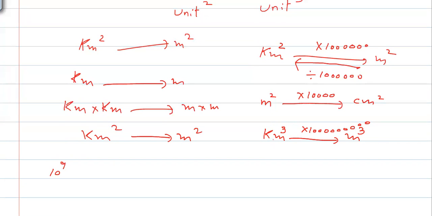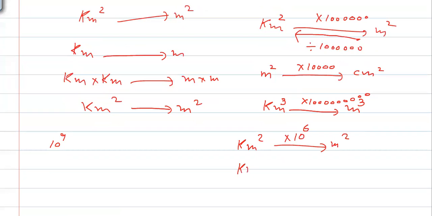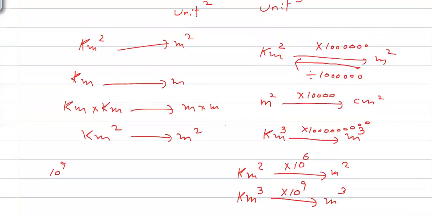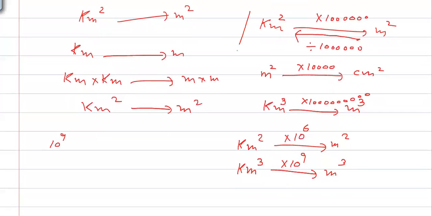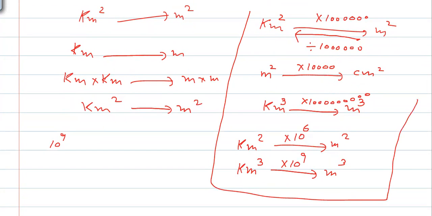So I can make a result for kilometer square to meter square. You can say multiply with 1 million. 1 million, if you write in the standard form, is 10 to the power 6. And if you are converting from kilometer cube into meter cube, then it is 10 to the power 9. But the basic thing you understood already. Again, I would recommend you to note down these things because these will be helpful for you to remember all that.